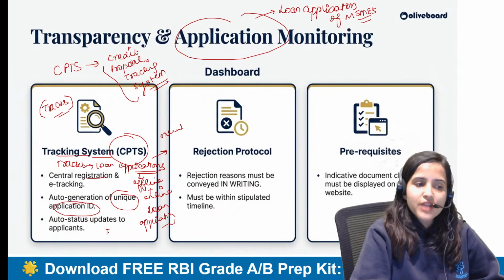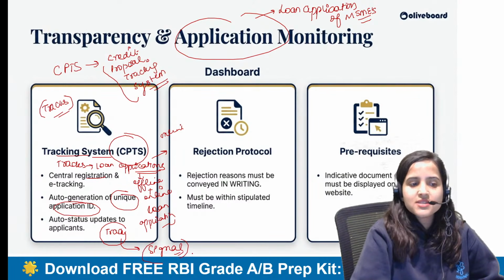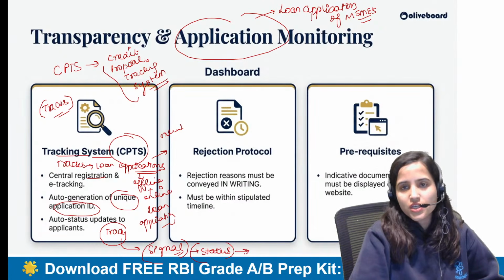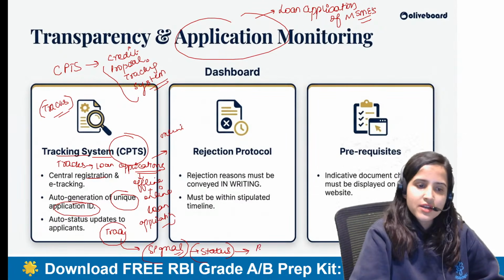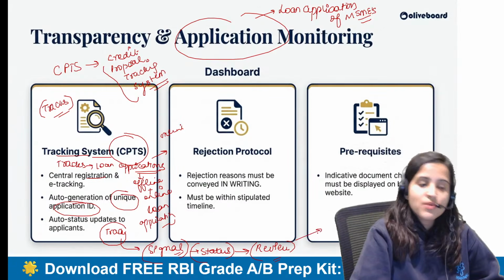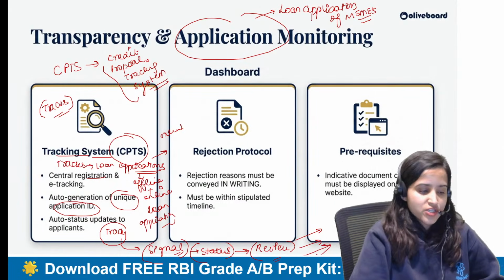And when you track these MSMEs, you have to also send a signal to the MSMEs कि what is the status of your application. ठीक है, whether it's under review, जैसे if you apply for any job, there is resume viewed, review process or rejected application like that.